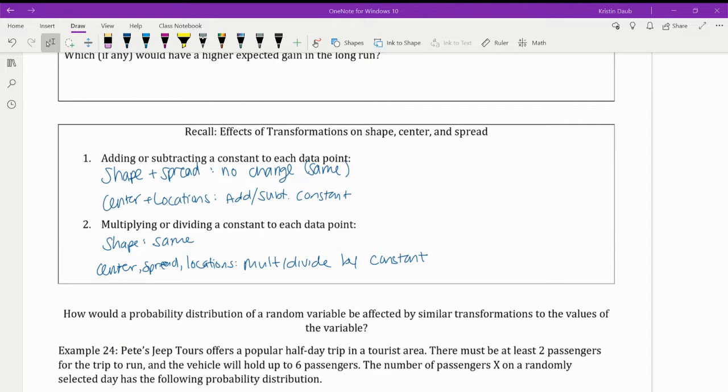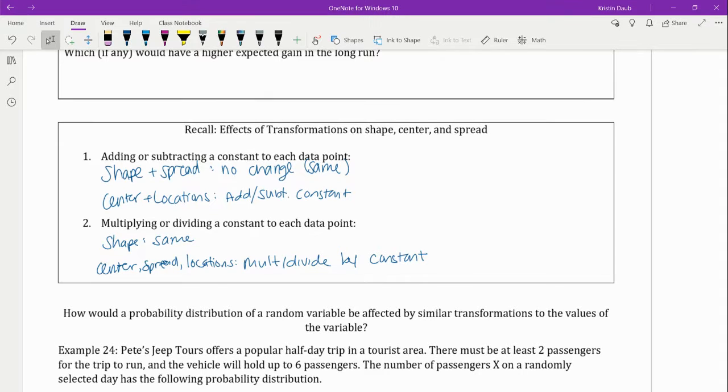The next thing I'm going to ask you to do is to recall when we talked about transformations on variables and the effects that those transformations have. If you don't remember what happens when you add or subtract or multiply and divide numbers by data points, I've listed it there for you. Go ahead and fill that in. The only new thing that I've added is this word locations. What the word locations means is anything that's considered a location. So for example, a specific data point or saying x equal to a certain number, anytime you add or subtract, that location also changes by that same value, either adding or subtracting, and then same thing for multiplying and dividing. So if you didn't remember this, go ahead and refresh your mind there and put those values on your paper.